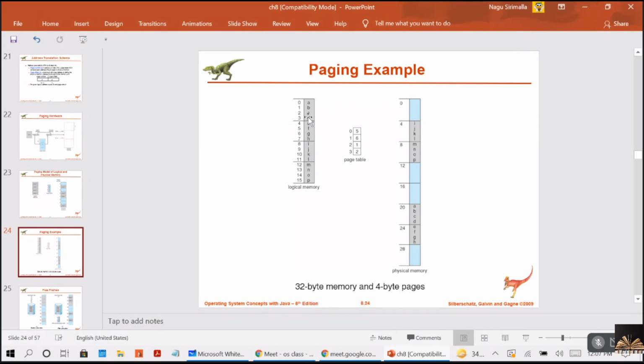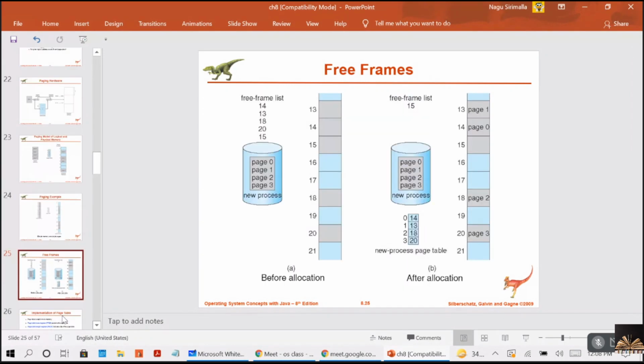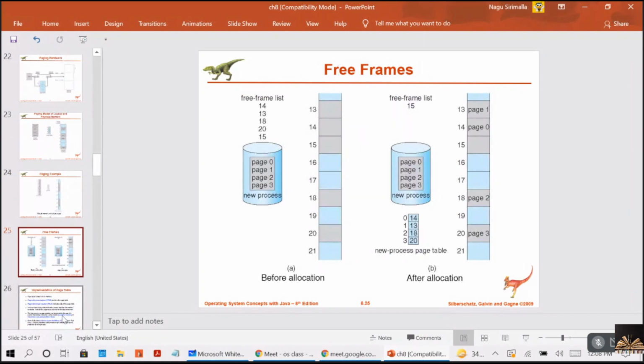The first 4 bytes are somewhere starting from the 20th byte, the next 4 are starting from byte 24, bytes 8 9 10 11 are starting from the 4th byte, and 12 13 14 15 are starting from the 8th byte. These are not contiguous, they can be stored anywhere but the mapping is done. That is called paging, and how the pages are allocated was explained here.